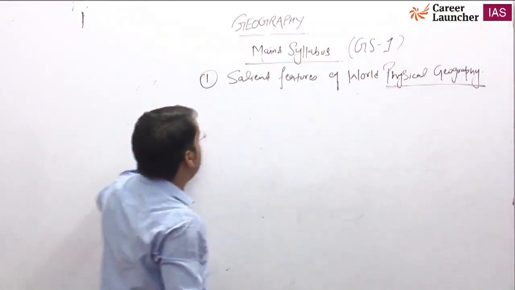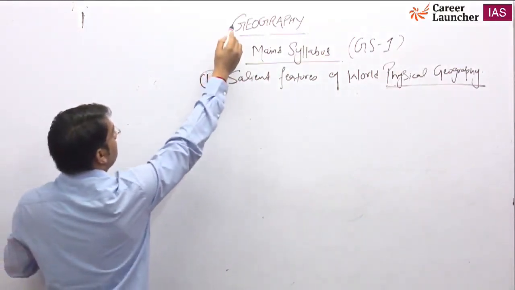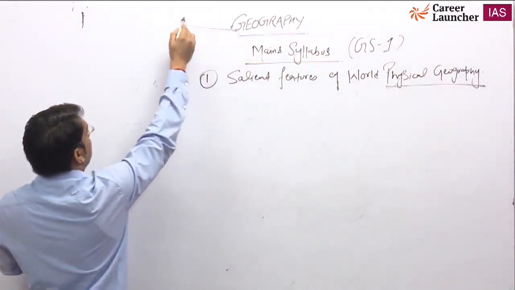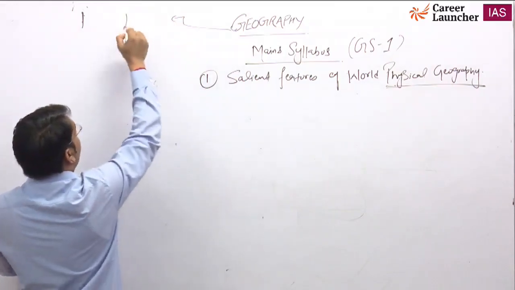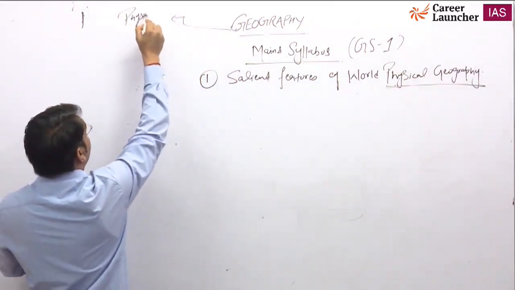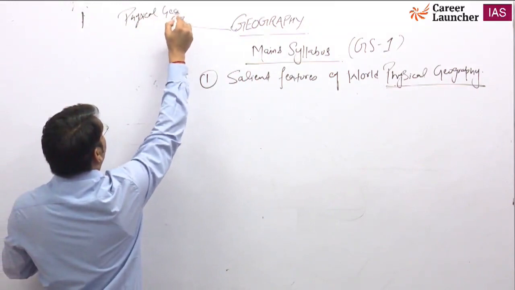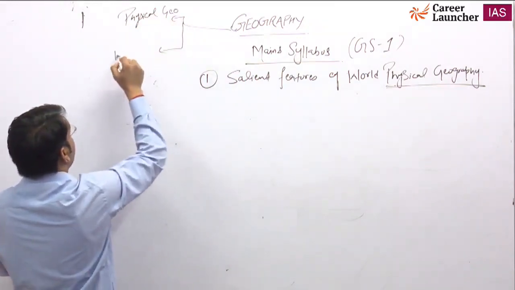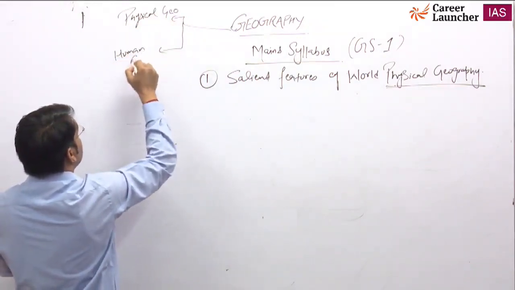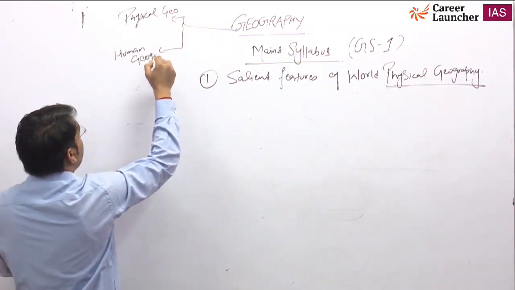Now you see the words given here, world physical geography. And I want to tell you, geography is of two types. One is called physical geography, and another one is called human geography. So basically the geography subject is divided into two parts.